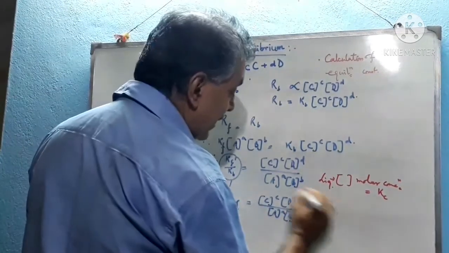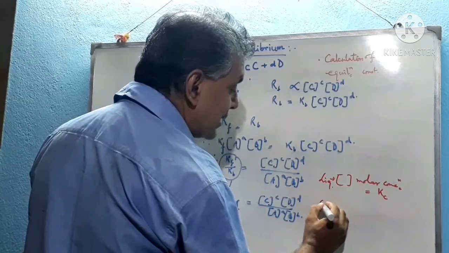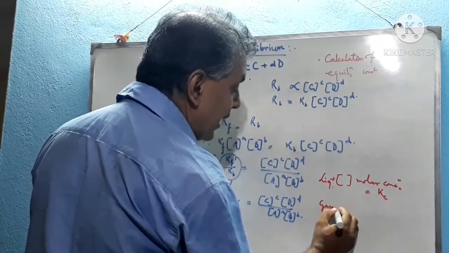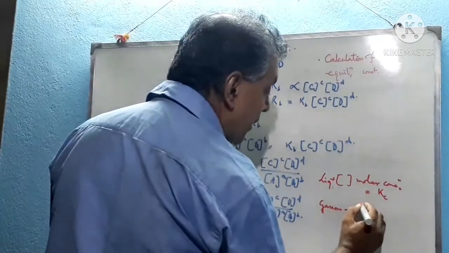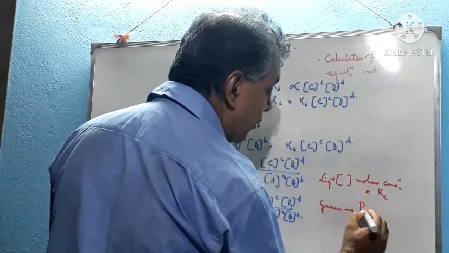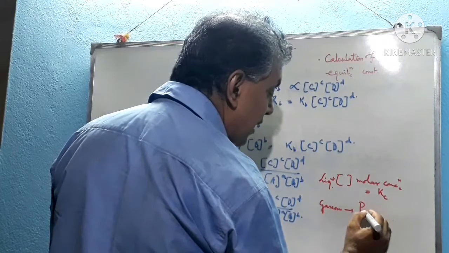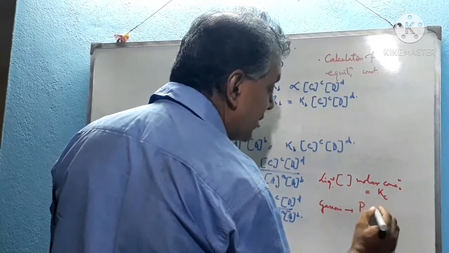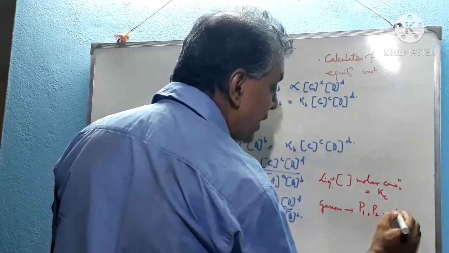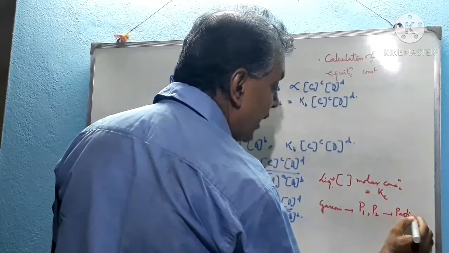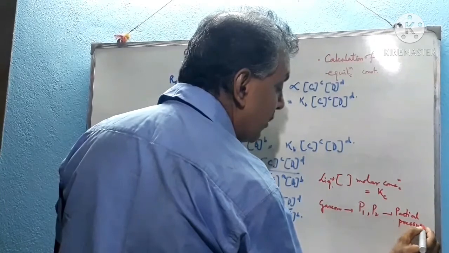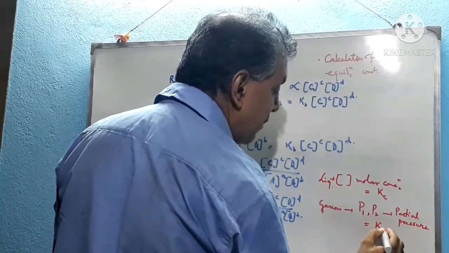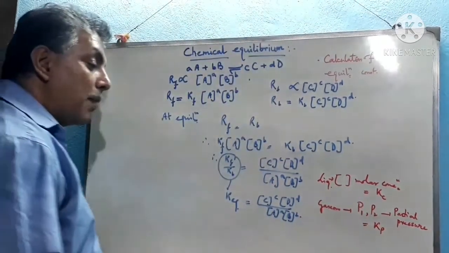But if the reactants or products are in gaseous state, then instead of molar concentration, we can write the partial pressure of the component. This is the partial pressure, either P1 or P2 or P3, and so on. These are the partial pressures of the components, and the equilibrium can be expressed as Kp, that means with respect to the partial pressure.